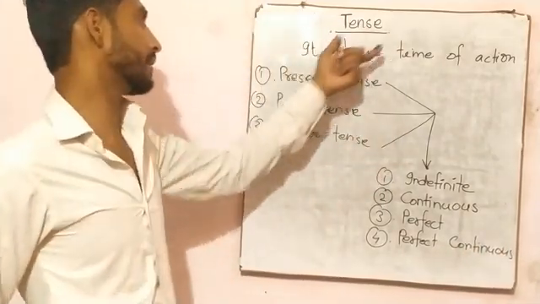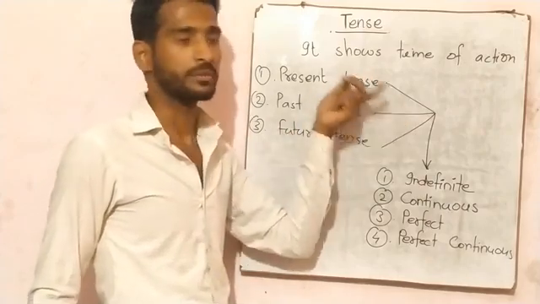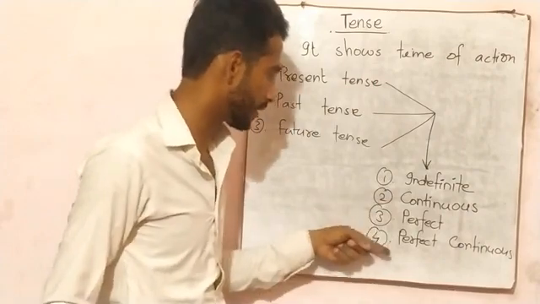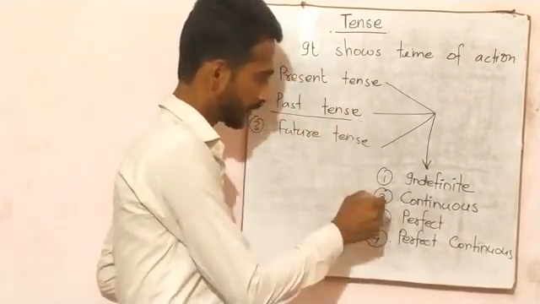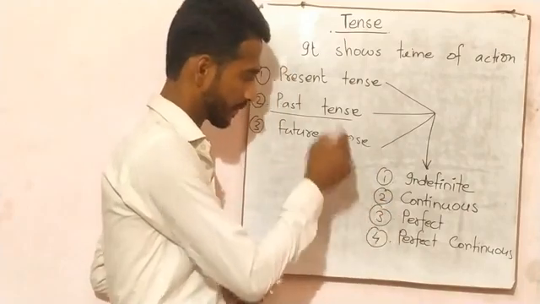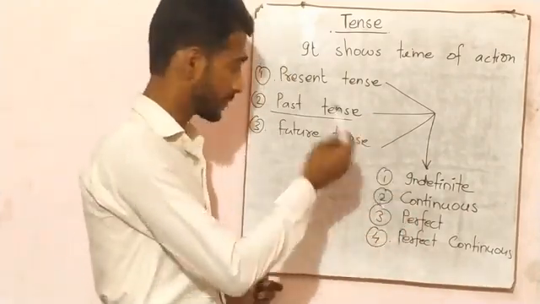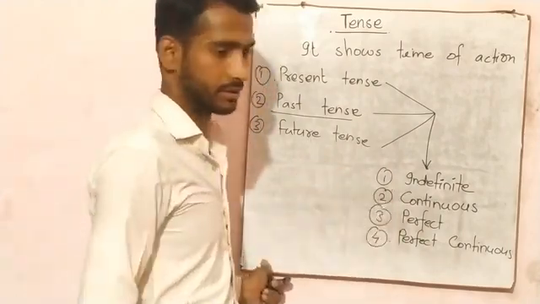Means tense has three parts: present tense, past tense, and future tense. Present tense has four parts: present indefinite tense, present continuous tense, present perfect tense, and present perfect continuous tense. Past tense has four parts: past indefinite tense, past continuous tense, past perfect tense, and past perfect continuous tense. And future tense has four parts: future indefinite tense, future continuous tense, future perfect tense, and future perfect continuous tense.